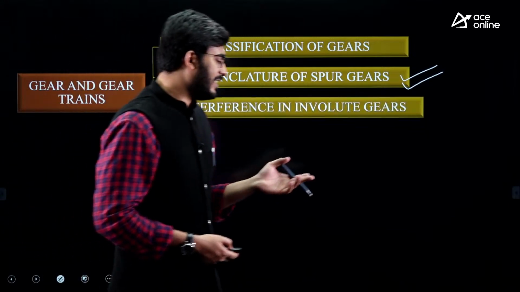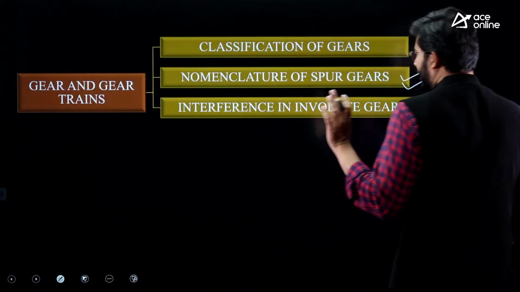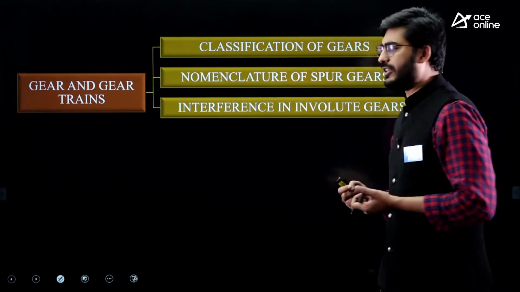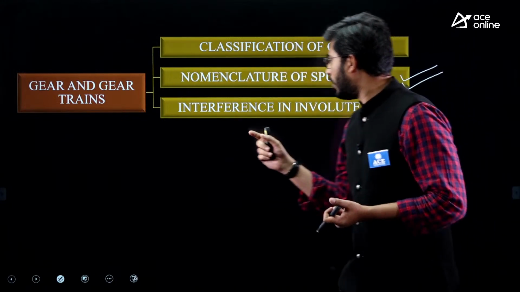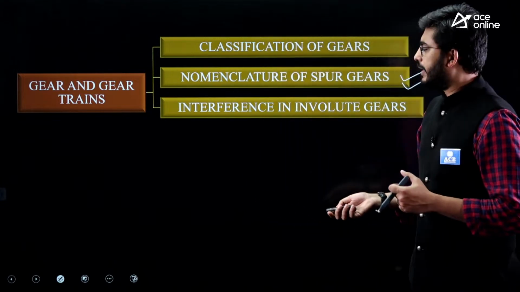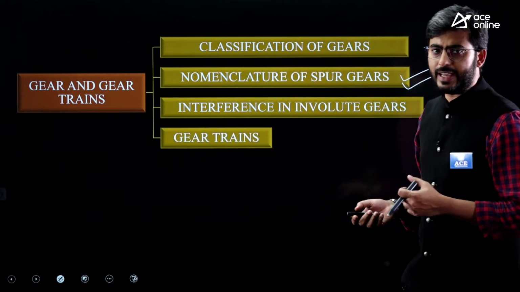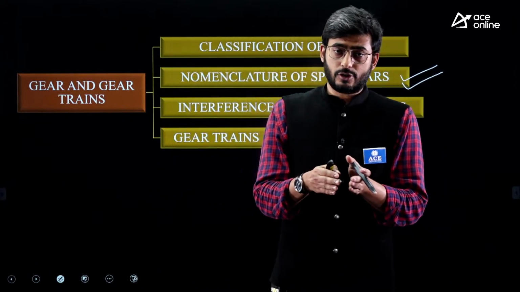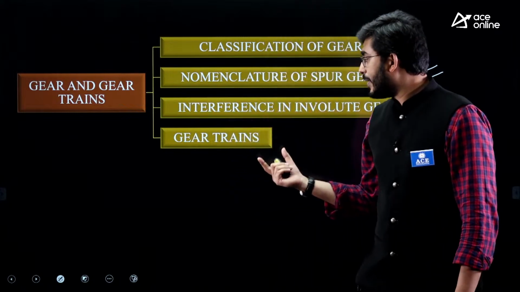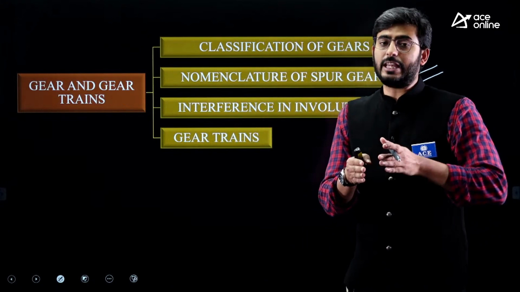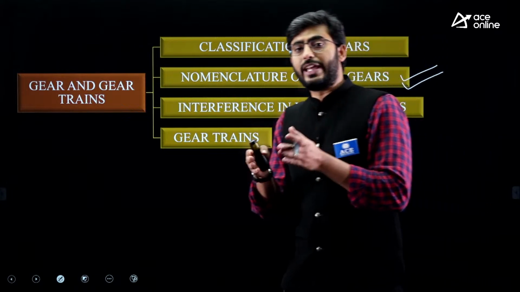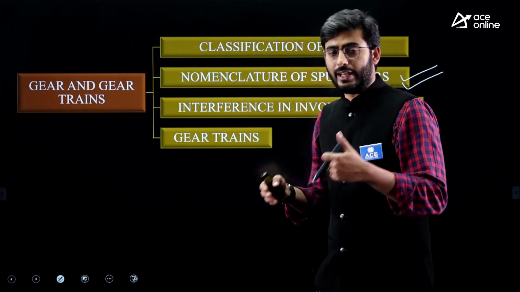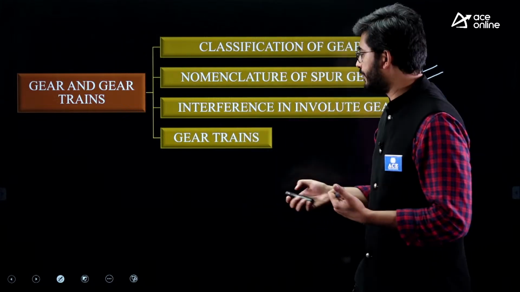Next is interference in gears. Generally, this topic has been given the least preference in the public examination. Next is gear trains. In gear trains, based on the arrangement of axes, they give you a question: what is the type of gear train when two gears are on a single axis? That we call a compound gear train. Like that, we have the reverted gear train also.